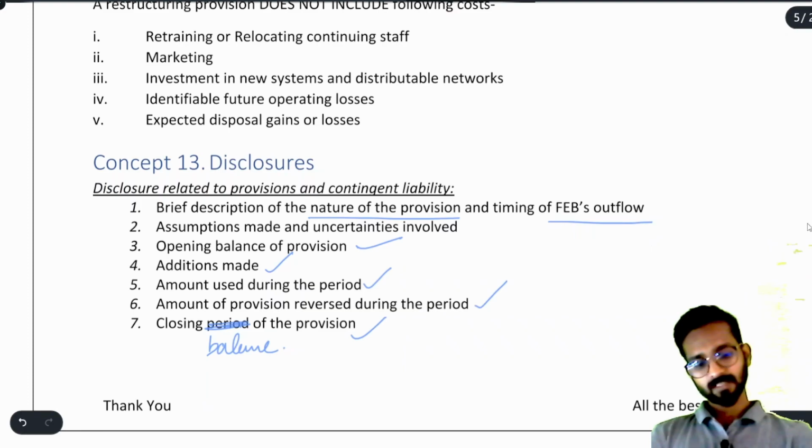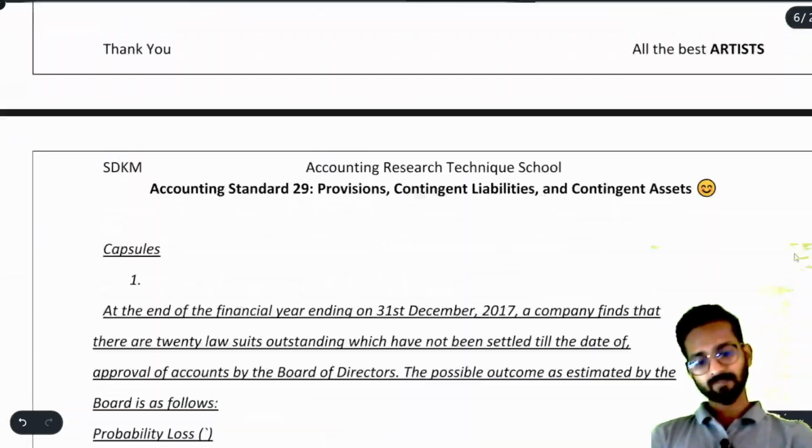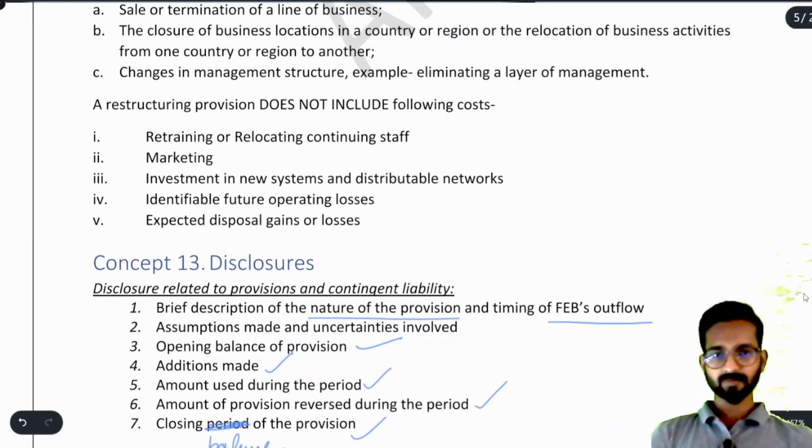Now after this there are so many questions that we will be discussing in the next video. Till now we have understood all the concepts, disclosure, reimbursement and everything. Make the notes, read them carefully and be with me in the next video. We will solve some capsules.